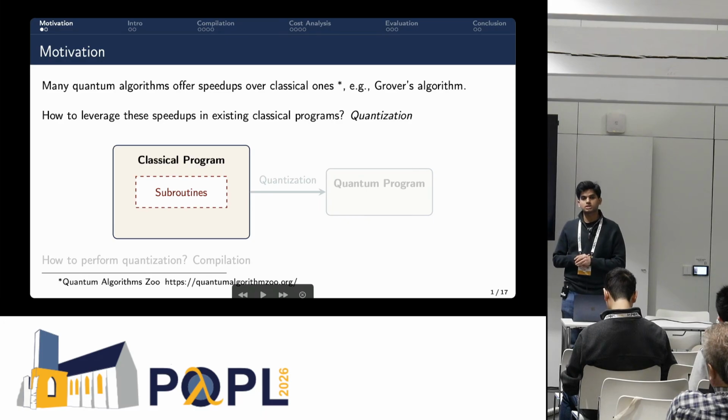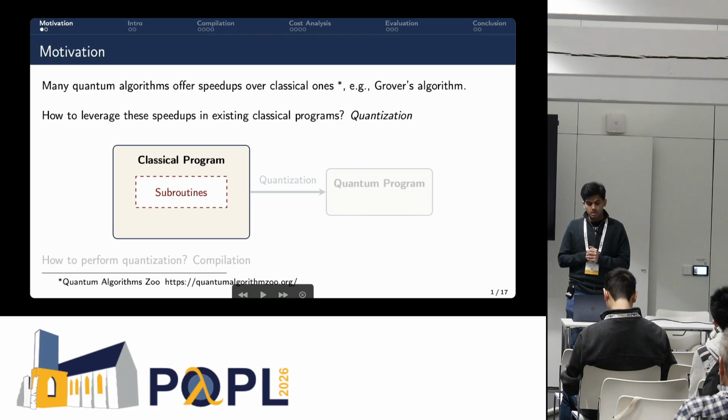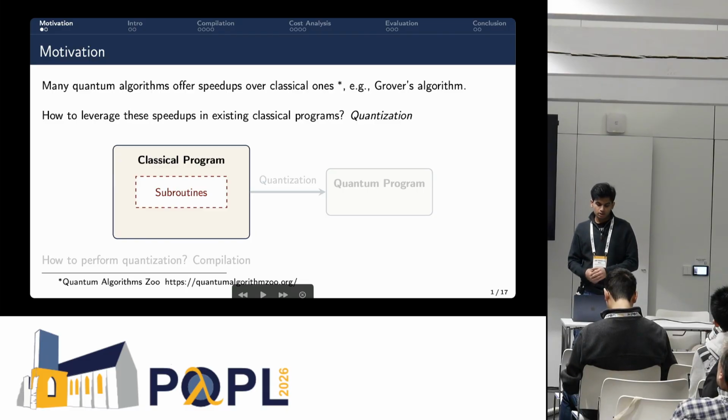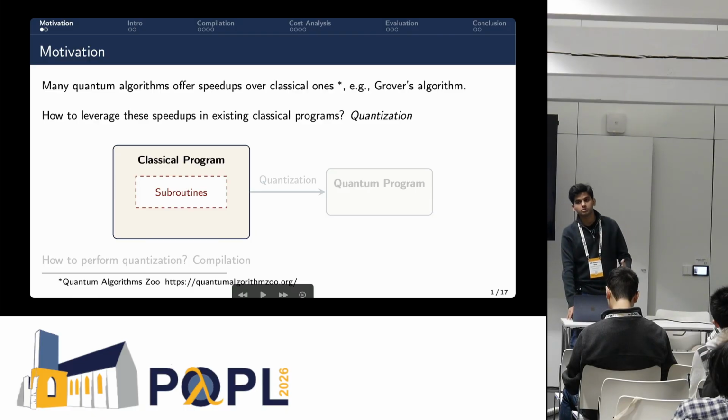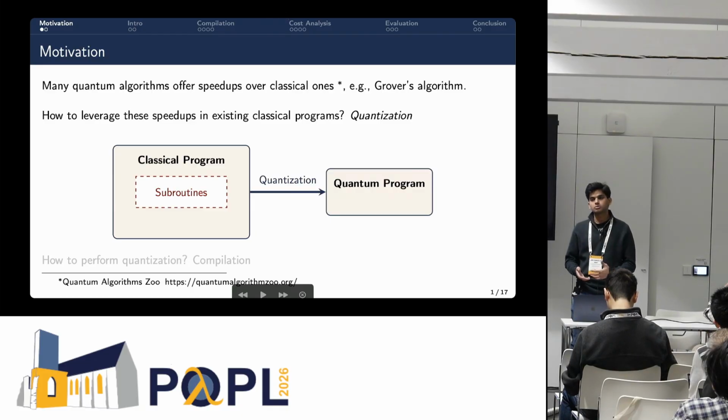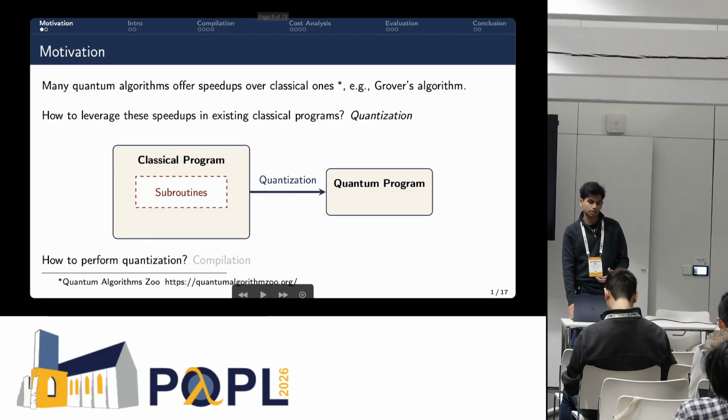And in this context, quantization could be seen through this diagram. I'll explain. So let's say we have a classical program with subroutines. And these subroutines are performing some computational task. It could be searching, for example. And we apply quantization on this classical program with subroutines, and it transforms into a quantum program. And this quantum program and the original classical program are doing basically the same thing up to an extent. But then how do we concretely achieve this quantization? One of the ways to do it is compilation. So you compile the original source classical program into a quantum program, and you get a resulting quantum program that does the same thing, but with a better algorithm that gives you some level of speedup.